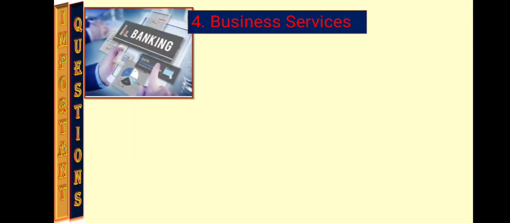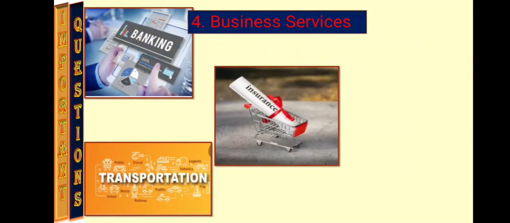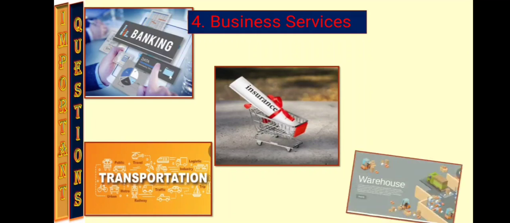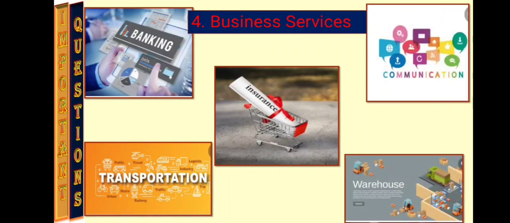You know that we have 5 business services in this chapter. First is banking, then insurance, then transportation, then warehousing and communication. So these 5 business services are explained in this 4th chapter. Okay, and the chapter carries 27 marks.